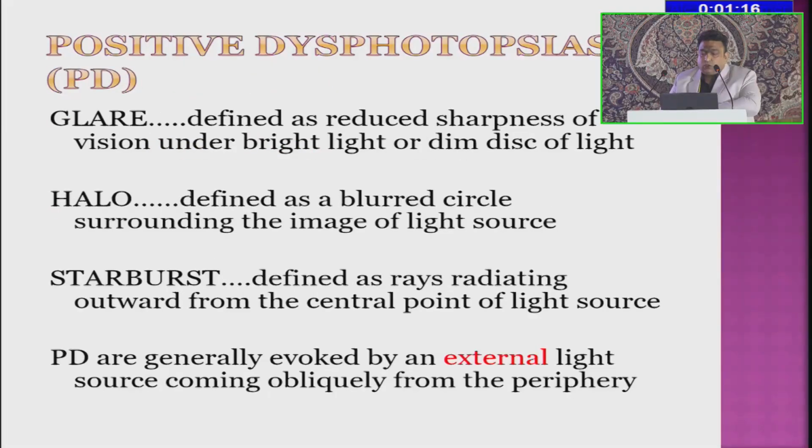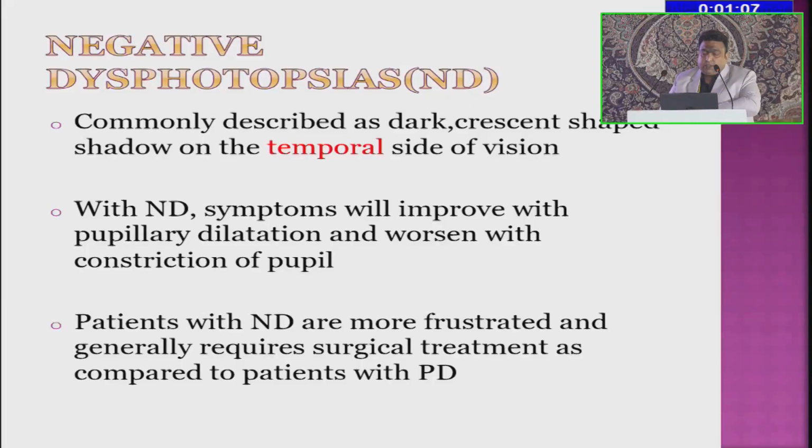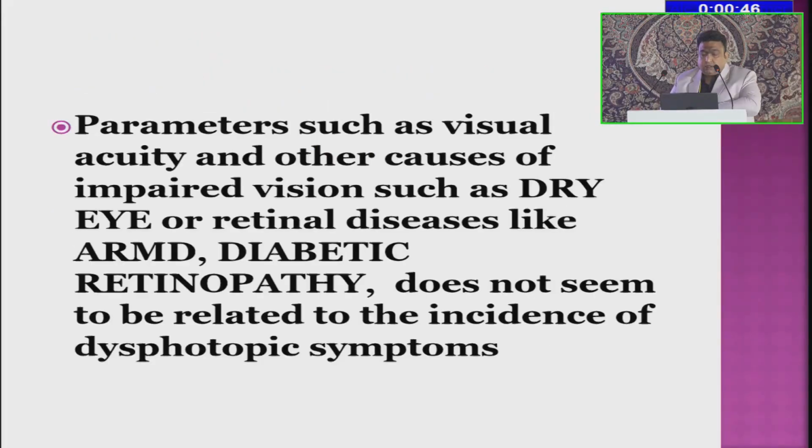They could be positive dysphotopsias like glare, halos, starbursts, rings, and they are generally evoked by an external light source coming obliquely from the periphery. Negative dysphotopsias are described as a dark crescent-shaped shadow on the temporal side of vision. With negative dysphotopsias, symptoms will improve with pupillary dilatation and worsen with constriction of the pupil. Patients with negative dysphotopsia are more frustrated as they lose some part of their vision, some piece of their visual field, and they generally require surgical treatment as compared to patients with positive dysphotopsias.